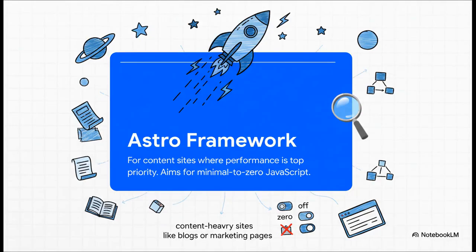And this brings us to the rise of the specialists. And a perfect example is Astro. Its superpower is performance, especially for content-heavy sites, like blogs, documentation, or marketing pages. And here's its secret. By default, it aims to send zero JavaScript to the browser. That keeps your site incredibly fast, and it only loads the interactive bits and pieces when you absolutely need them. It's a really clever approach.